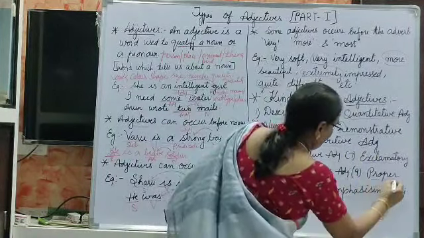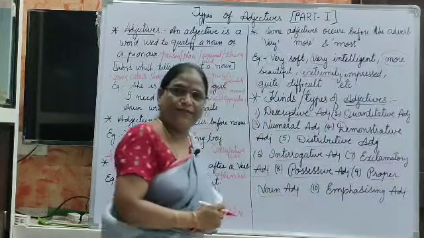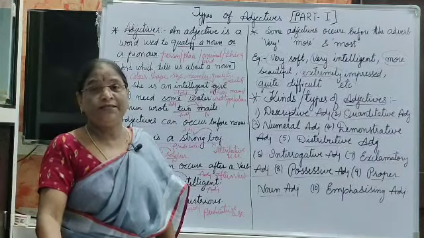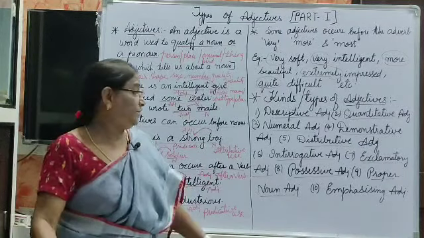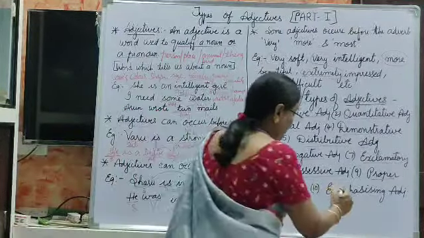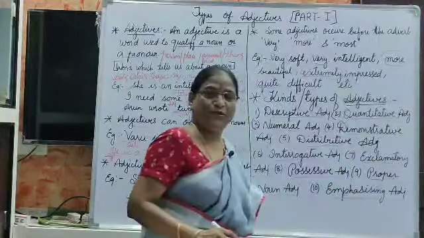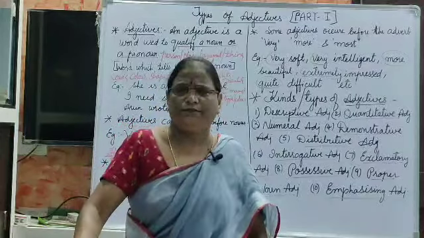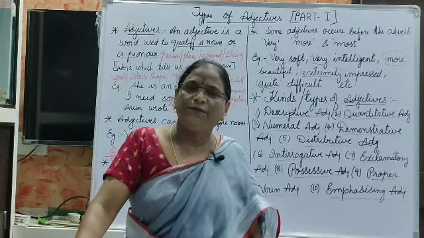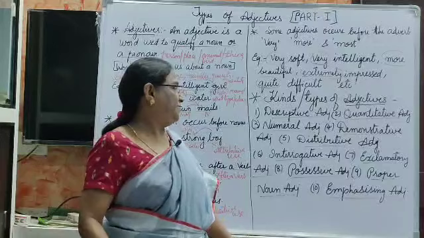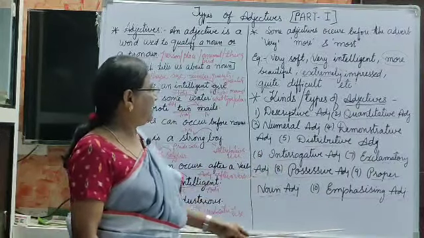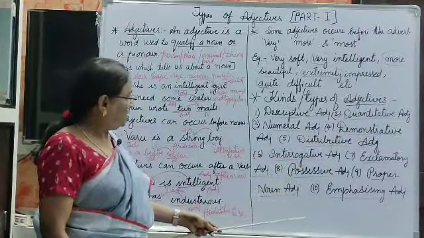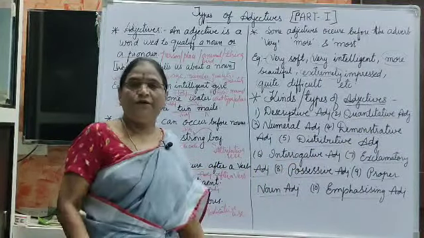Possessive, yes, whose, mine, her, his. Possessive adjective. Then proper noun adjective, yes, proper noun, the name of a man, a person, thing, place, or whatever it may be, that comes under proper. Emphasizing adjective, yes, emphasizing, that means strongly. When we tell about something strongly, that comes under emphasizing. So these are the kinds of adjectives.